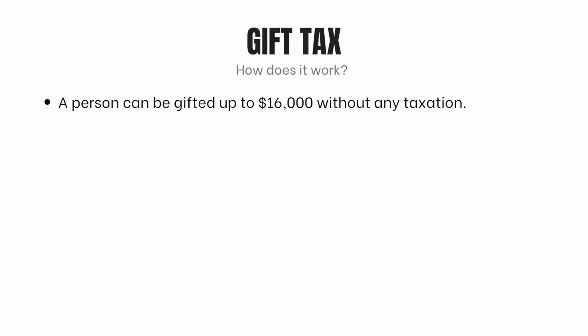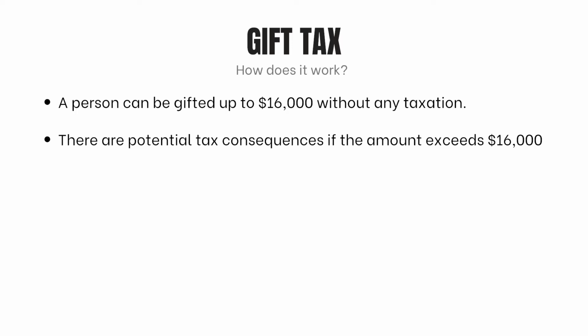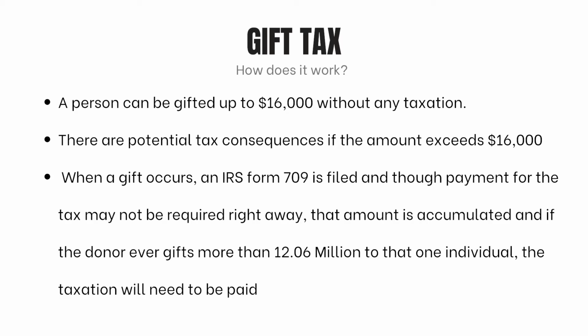I know that sounds confusing, so here's how it works. A person can be gifted up to $16,000 without any taxation, but when it goes over this amount, there are potential tax consequences. When a gift occurs, an IRS Form 709 is filed, and though payment for the tax may not be required right away, that amount is accumulated, and if the donor ever gives more than $12.06 million to that one individual, the taxation will need to be paid.